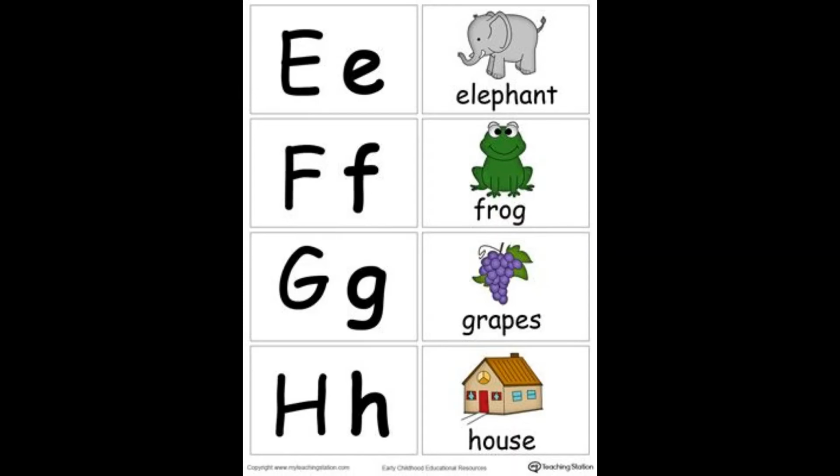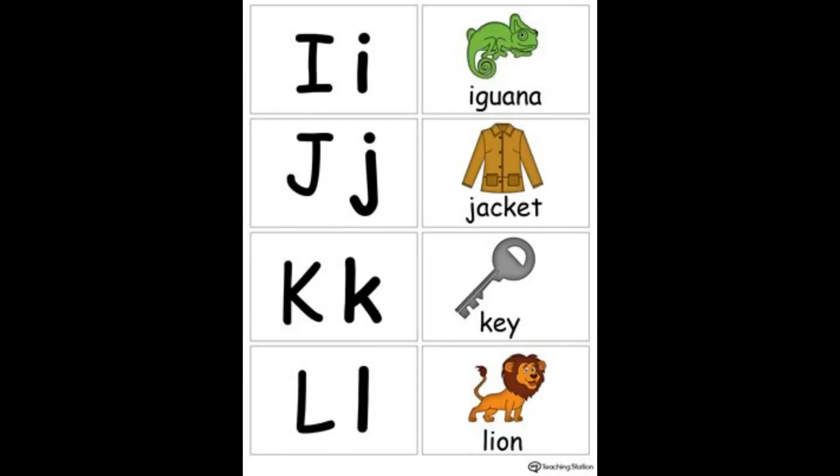The next set of letters are I, J, K, and L. For I, there are two different sounds. The first one is I, and the second one is E. I for iguana.